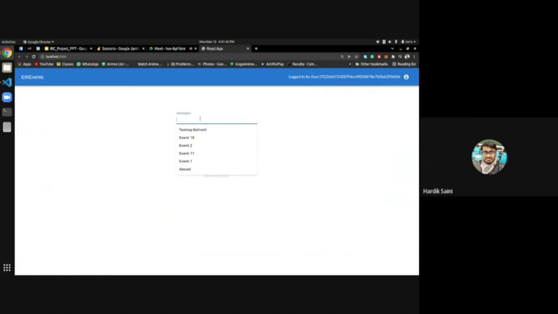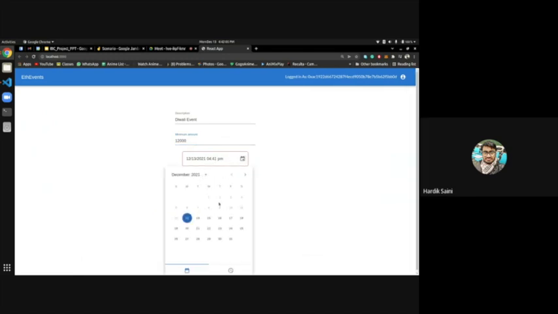The description would be, suppose, Diwali event, and then the minimum amount, which is the minimum amount that a person has to contribute each time if he wants to contribute. Suppose I set it to 12,000. As you can see, all the past dates are disabled, so you have to provide a future date, which is nothing but the expiry date of the event.